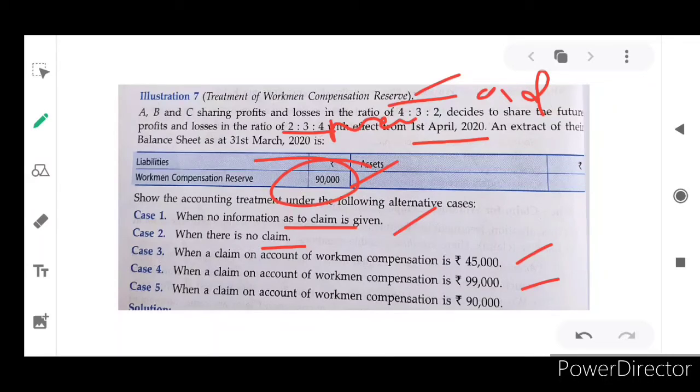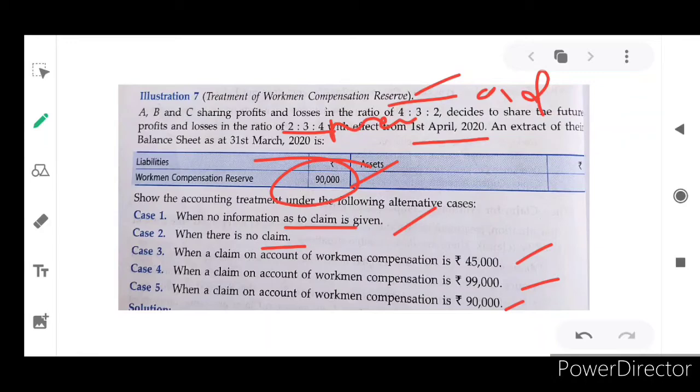Next, when the claim on account of workman compensation is 90,000, the same as the reserve, the entire amount will be transferred to workman's claims account, reserve to claim. So no amount will be transferred to partners' capital account. Okay, so we will discuss these problems one by one. These are all the 5 situations. So situation 1.